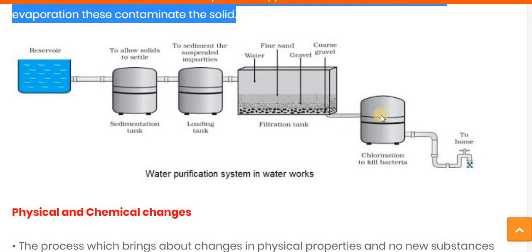Here chlorine gas is fumigated into the water, so whatever bacteria and germs are present in the water can be killed. And then it is passed out to the cities and homes, where all the citizens can use this purified water.